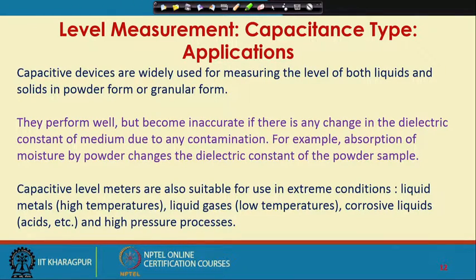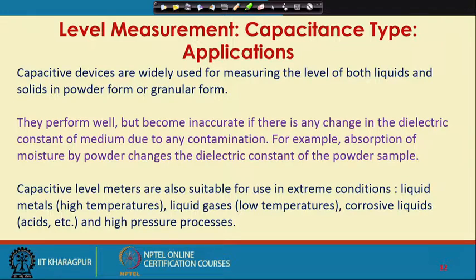There are various applications of capacitance type level gauges. Capacitive devices are widely used for measuring the level of both liquids and solids in powder form or granular form. They perform very well, but become inaccurate if the dielectric constant of the medium changes due to contamination or some other reasons.